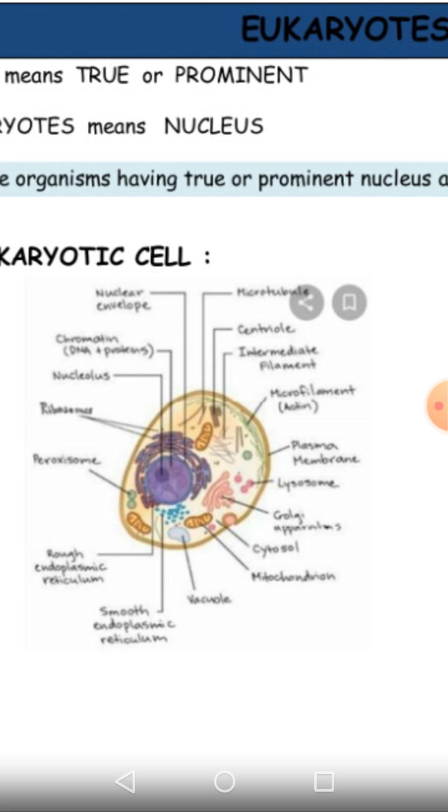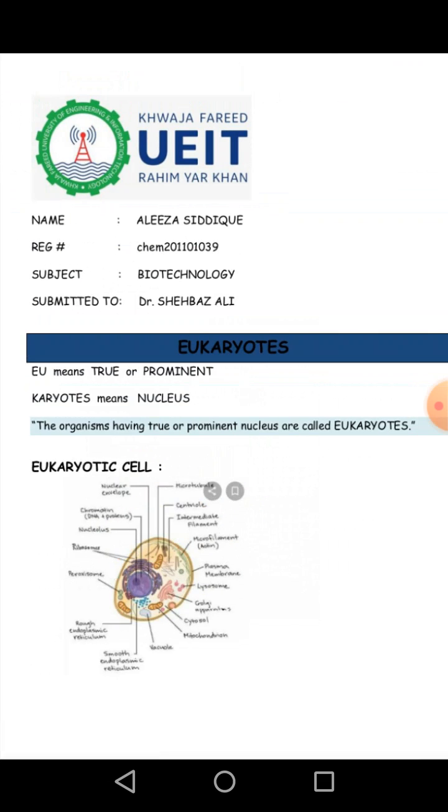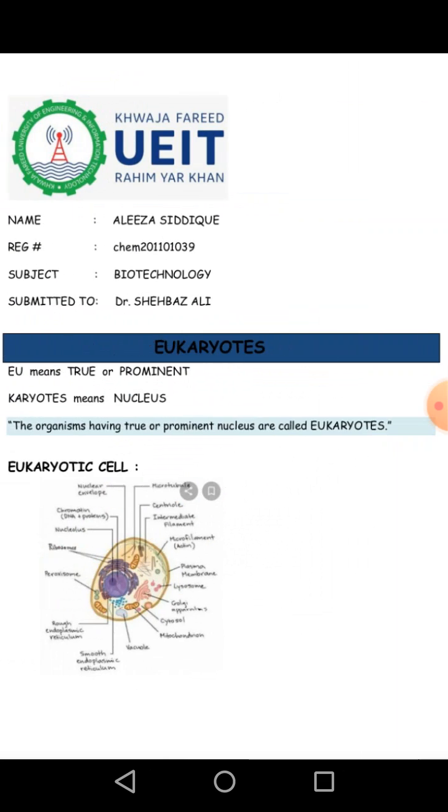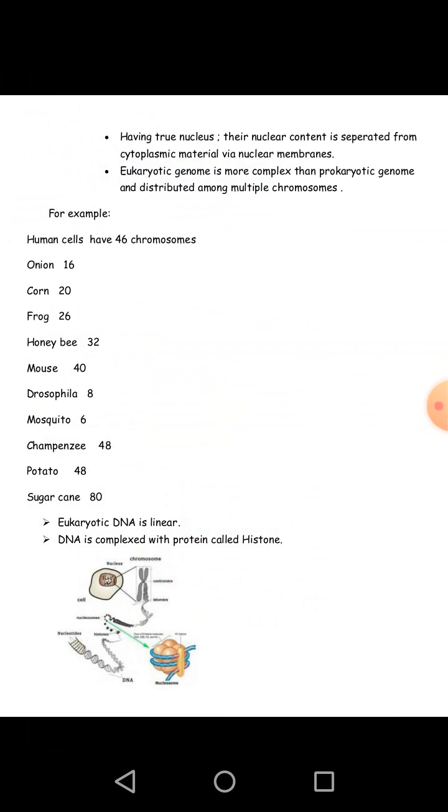Now we look at the features of eukaryotic organisms. They have a nucleus, and their nuclear content is separated from the cytoplasmic material via the nuclear membrane. The eukaryotic genome is more complex than the prokaryotic genome and is distributed among multiple chromosomes. It is clear, as we have studied, that prokaryotic organisms are very simple, and eukaryotic organisms are complex, so their genome is also very complex, distributed among multiple chromosomes.